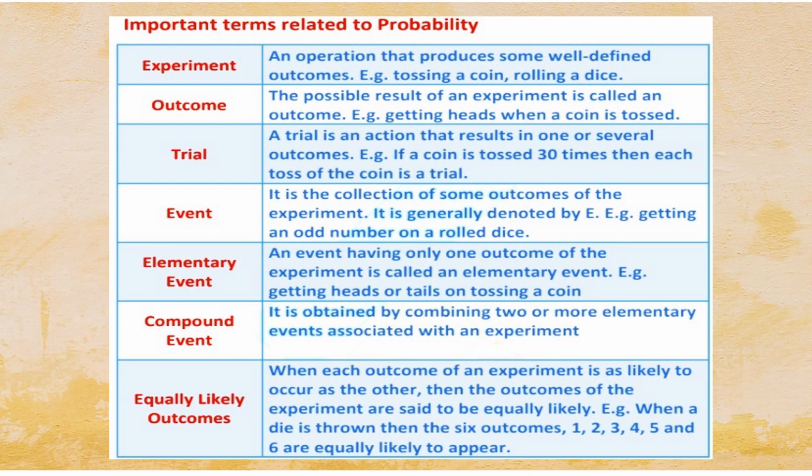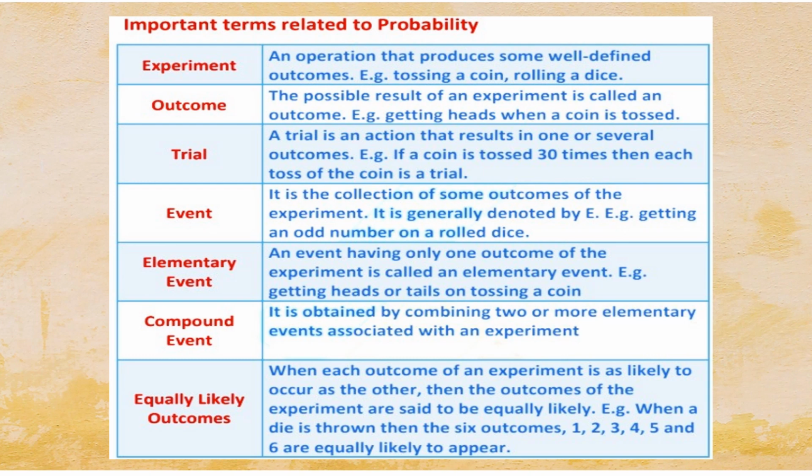An event means a collection of some outcomes of the experiment. We are collecting the outcomes of the experiment, and those outcomes are known as an event. Elementary event means an event having only one outcome of the experiment. Getting heads or tails while tossing a coin, either we will get head or tail, that is an elementary event. Compound event means combining two or more elementary events in connection with an experiment.